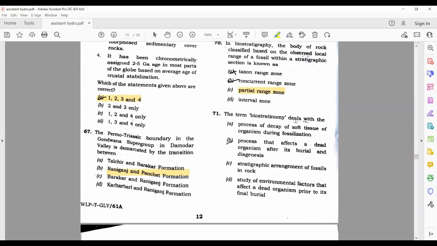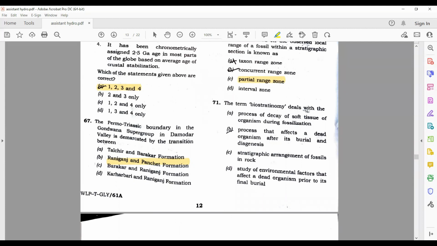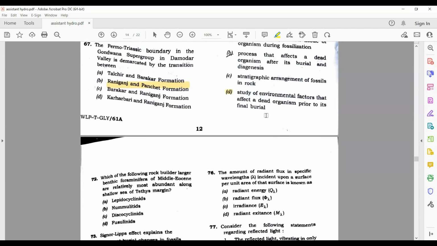The term biostratigraphy deals with the process of decay of soft tissue of organism during fossilization. No. The process that affects a dead organism after its burial and diagenesis. No. Stratigraphic arrangement of fossils in rock. No. The study of environmental factors that affect a dead organism prior to its final burial. This is the right answer. So right answer here is D. D is my correct option.